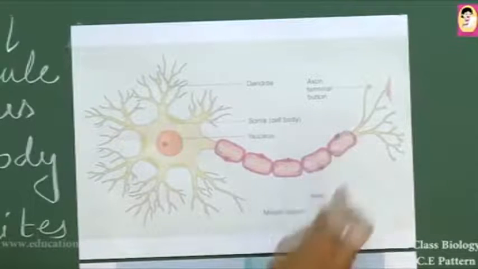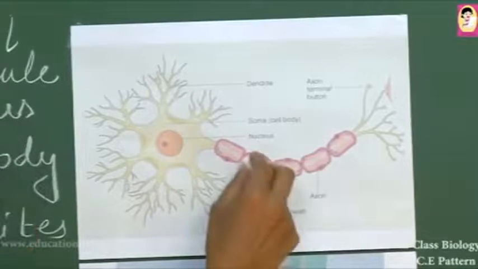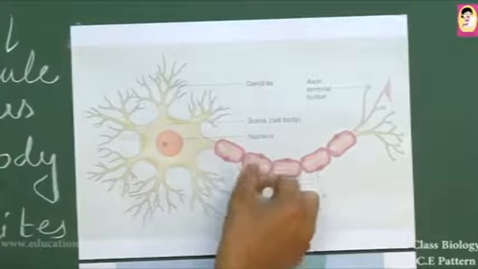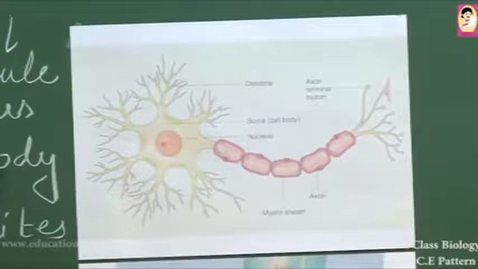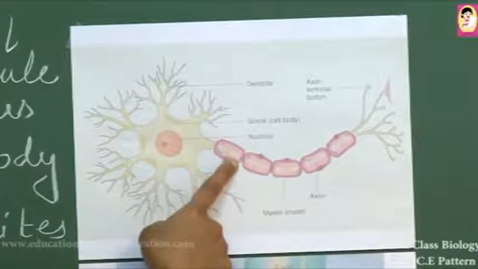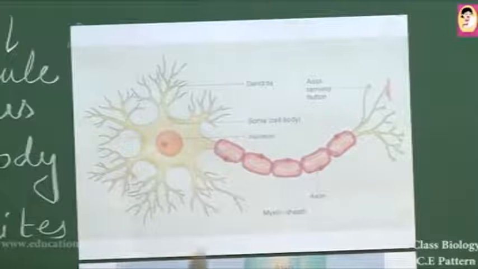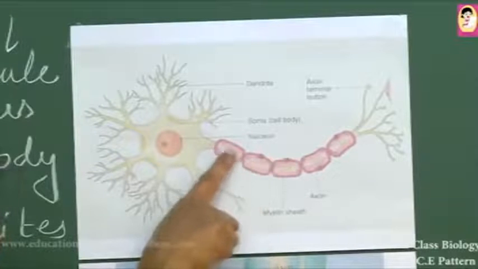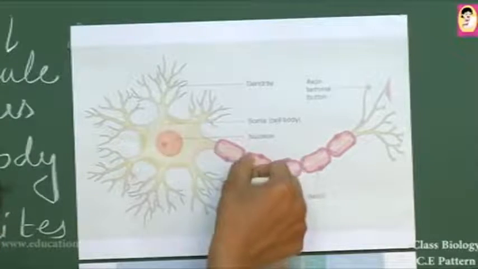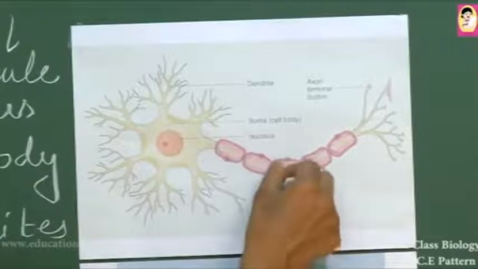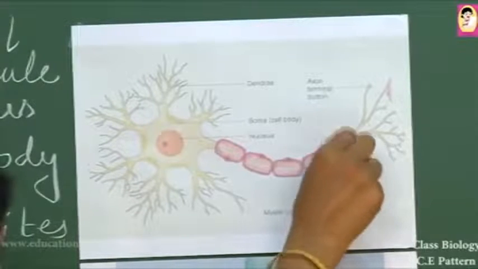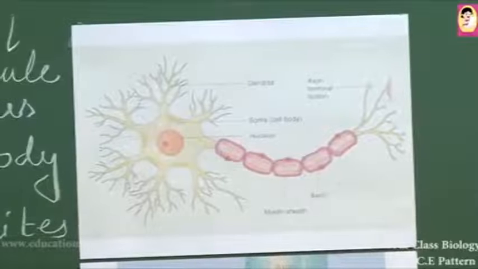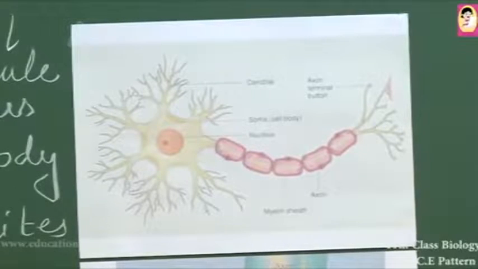The gap between the non-deposited parts is called the nodes of Ranvier. Nodes of Ranvier are present in between the myelin sheath segments in the axon. Here we find a small gap where depositions are not there. Such places are called nodes of Ranvier.